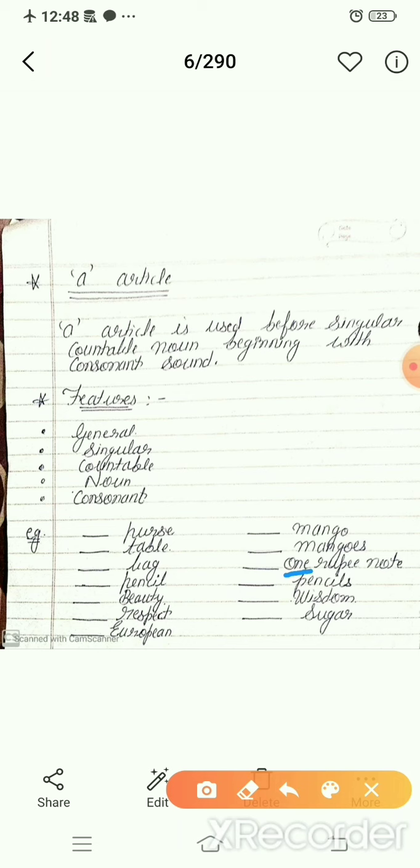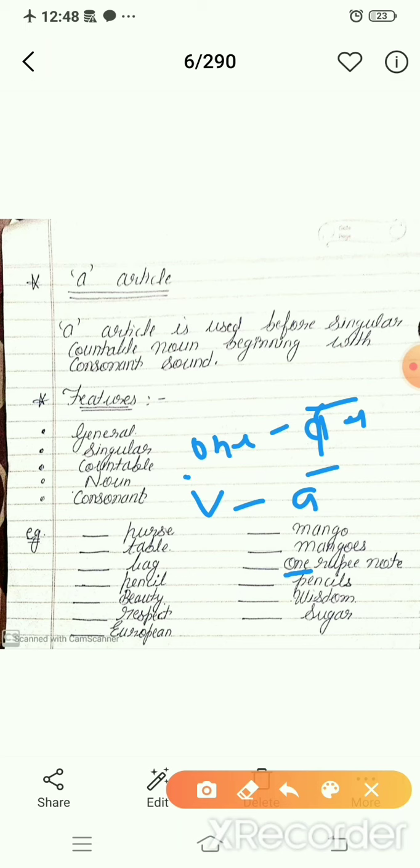One rupee note. Now look here, O is a vowel letter, but when we pronounce it, we say one, with a w sound, wun.